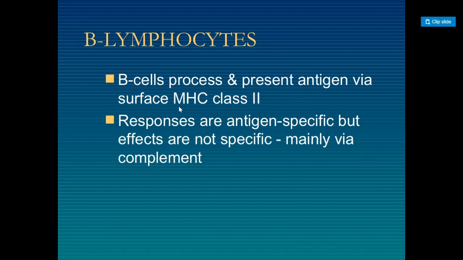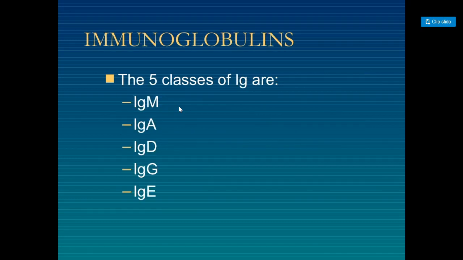Responses are antigen specific, but effects are not specific, mainly via complement. Immunoglobulins have 5 classes: IgG, IgM, IgA, IgD, and IgE.